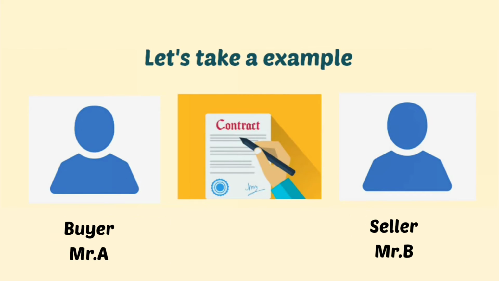For example, as we can see, there are two parties, Mr. A and Mr. B. Mr. A is the buyer and Mr. B is the seller. Mr. A wants to buy a car from Mr. B.